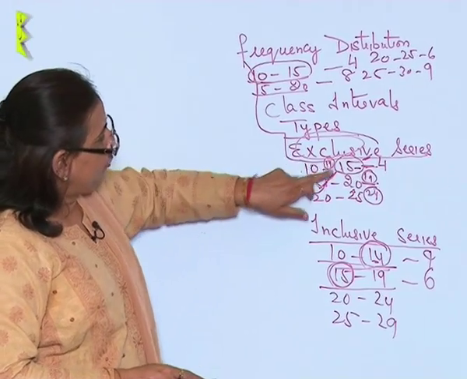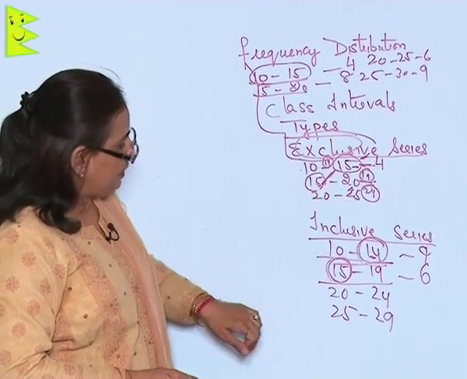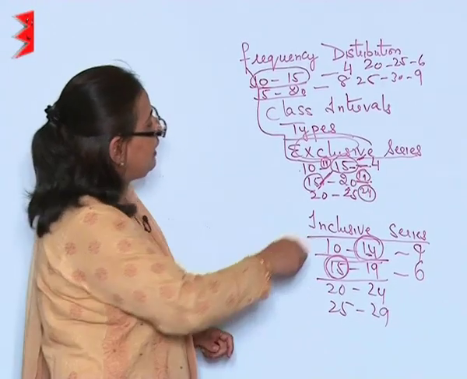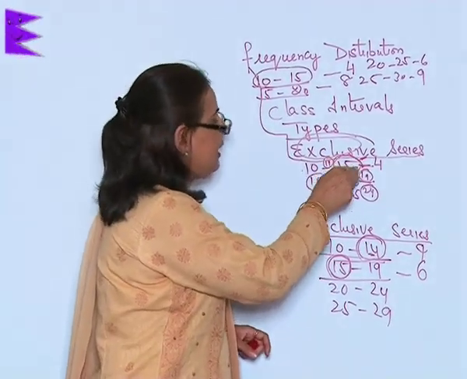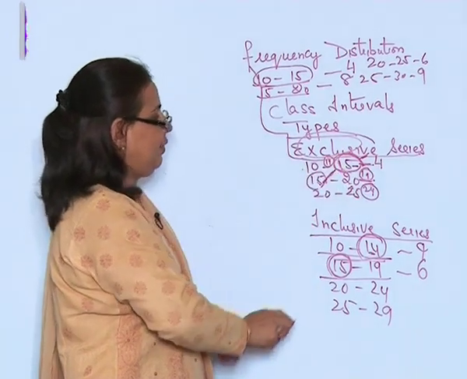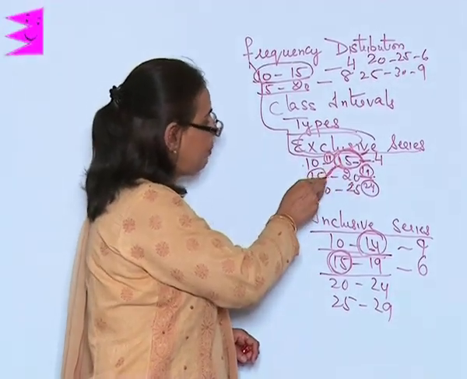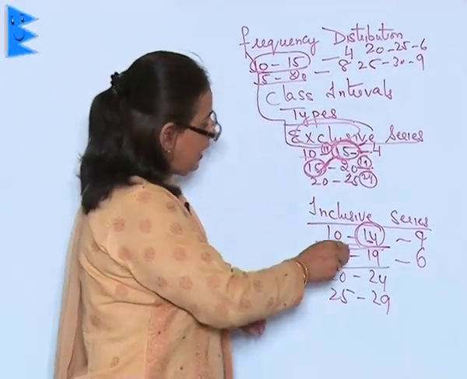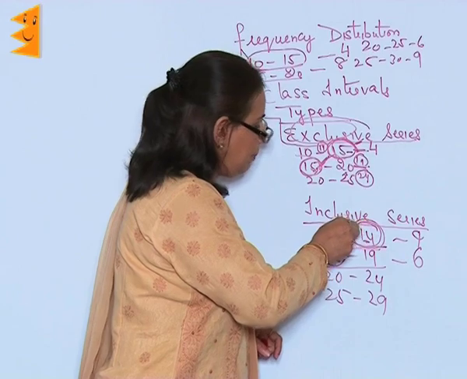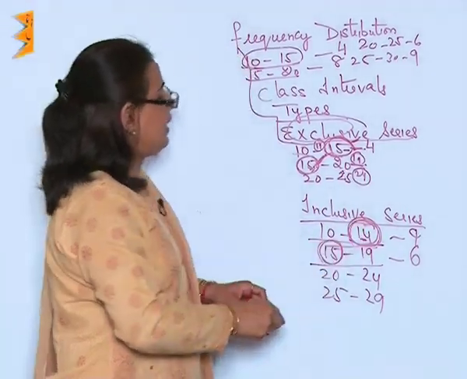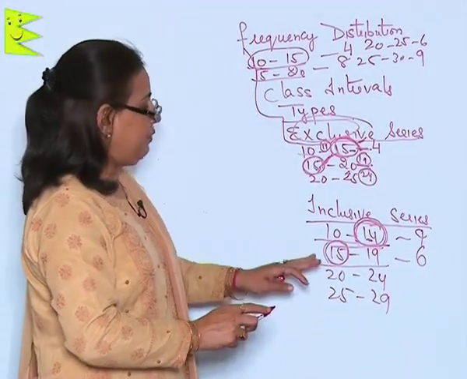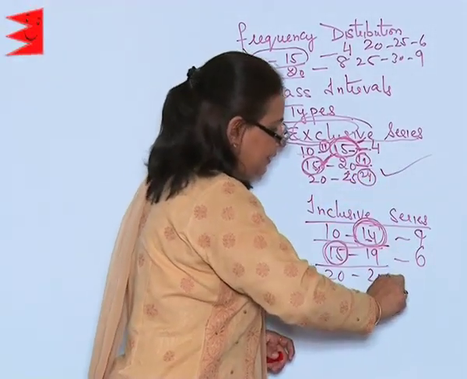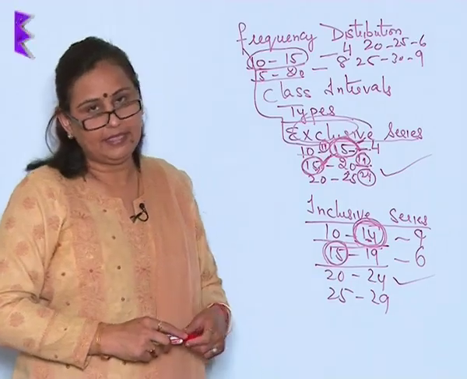If you see 10 to 15, 15 to 20, 20 to 25, here also I am talking of the same, but what is happening is, here I have excluded the upper limit in the class interval and have included that particular number in the next class interval. Here what I have done is, I have included the upper class limit in the class interval. I have kept it where it is. That is called the exclusive series and the inclusive series.